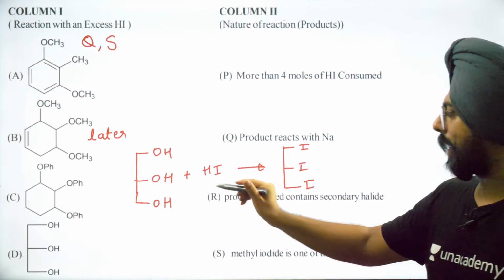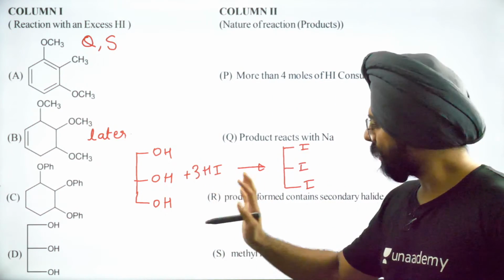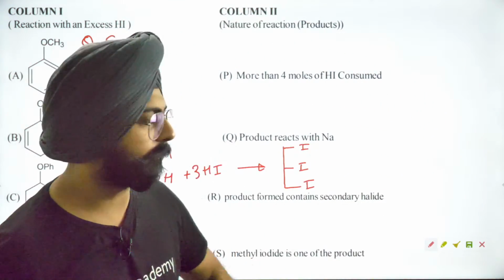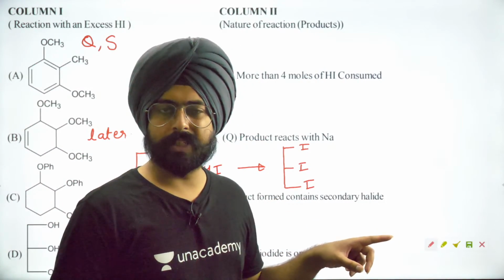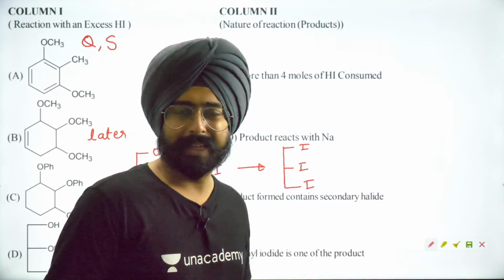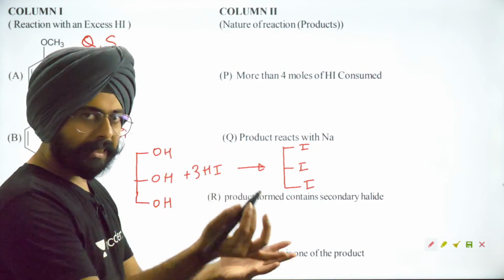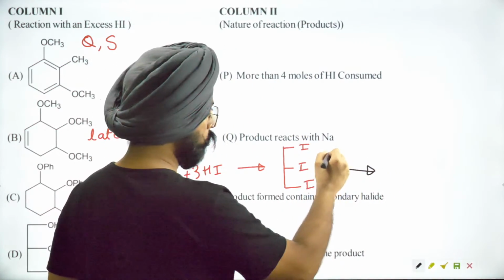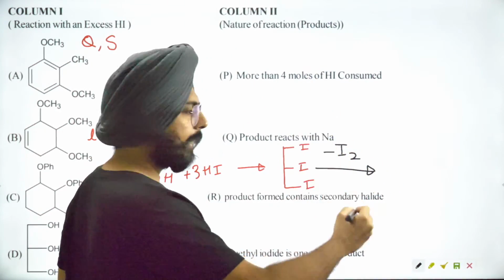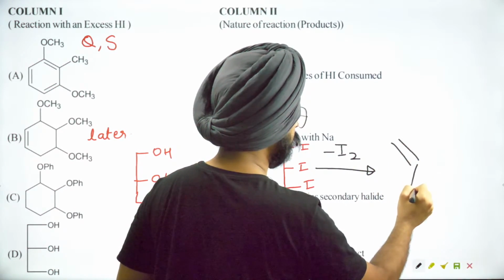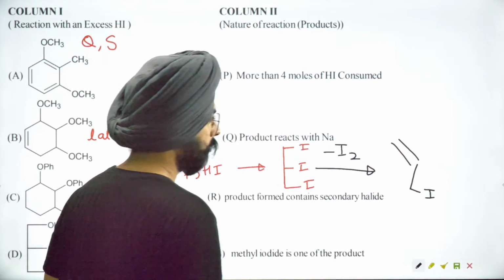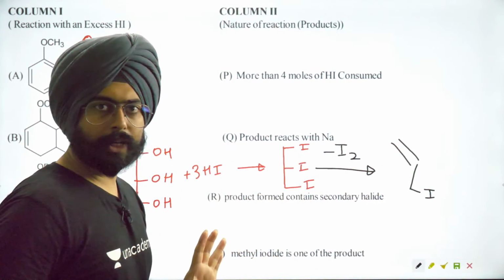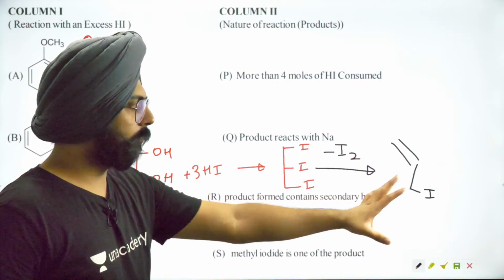Now, my dear friends, here I can write 3. When you have multiple iodines next to each other, these vicinal dihalides or trihalides are not very stable. So it is seen that this compound can lose an iodine molecule and get converted to this type of a structure. We removed the iodine from here, and there is a double bond that gets formed over there now. This iodine we've not touched.